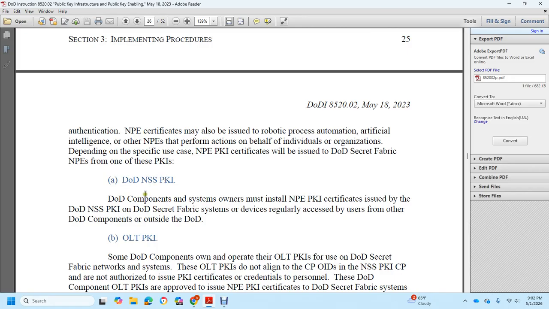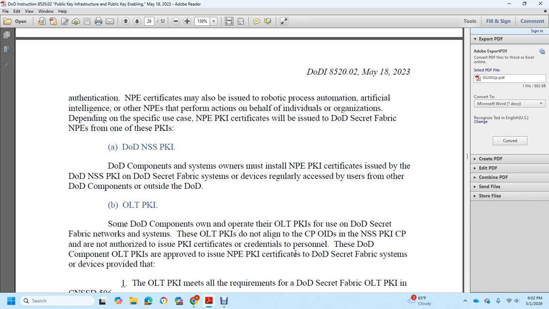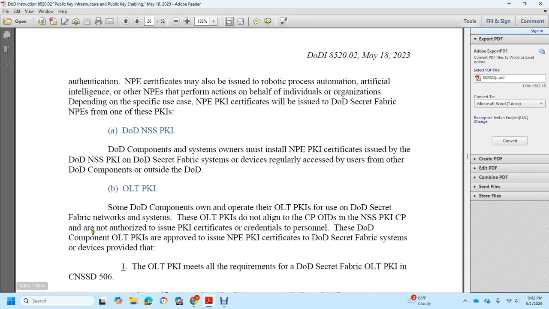With the DoD NSS PKI, the DoD component system operation solely uses the issued NPE certificate. DoD NSS PKI's DoD Secret Fabric systems with devices regularly accessed by other DoD components outside of the Department of Defense. Only local OLTs: DoD components own and operate the OLT PKI instruction for DoD Secret Fabric networks. OLT own PKIs do not align certificate OIDs with NSS PKI certificate policies, and authorize PKI certificate credentials to personnel of the DoD component. Only local OLTs approved by the National PKI certificate for DoD Secret Fabric systems devices are provided.